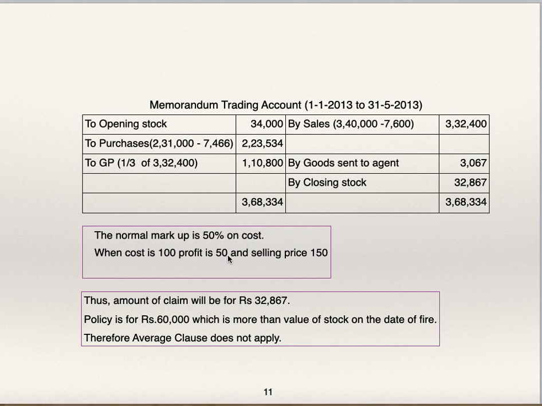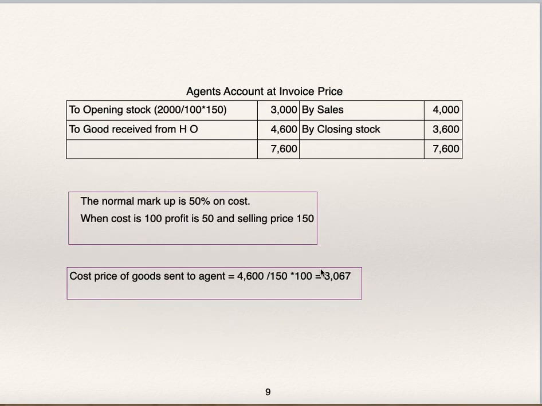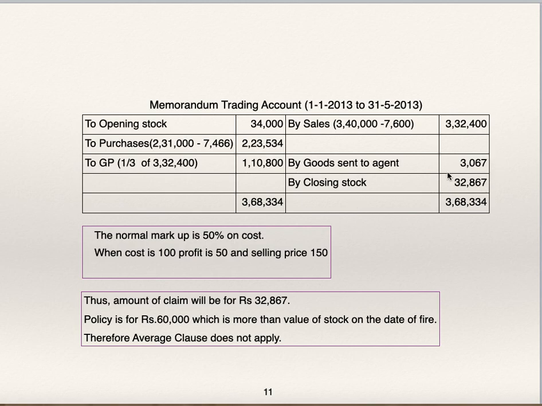So when cost is 100, profit is 50, selling price is 150. Profit divided by selling price, 50 by 150, is 1/3. So we found out gross profit. Goods sent to agent at cost 3,067. This also we have worked out. Cost price of goods sent to agent 3,067. By closing stock 32,867. This is the balancing figure. Stock as on the date of fire.